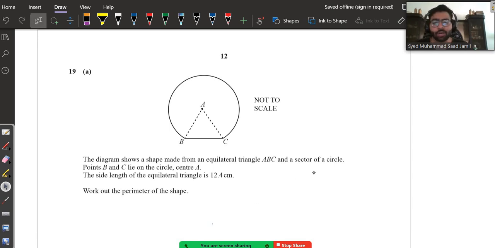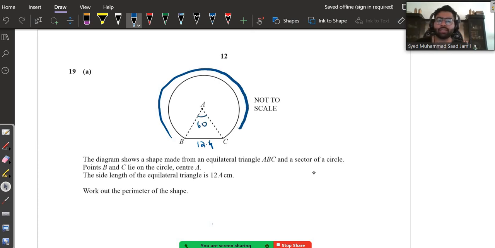Perimeter is basically the boundary. You need to find this side first, this whole thing, and add it with this thing, the boundary. So we already know that this side is 12.4 because an equilateral triangle has all sides the same. Now we need to find this arc. If this angle is 60, because an equilateral triangle has 60 degree angles, this whole thing is going to be 300.